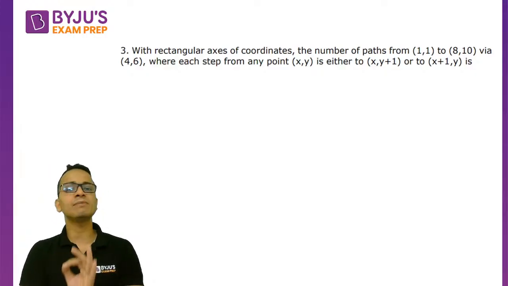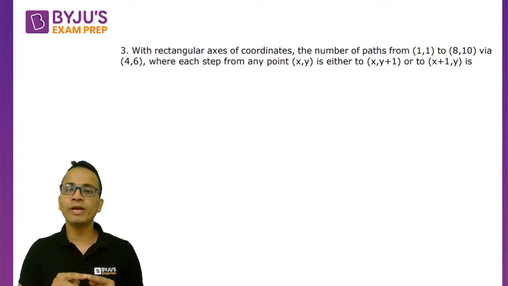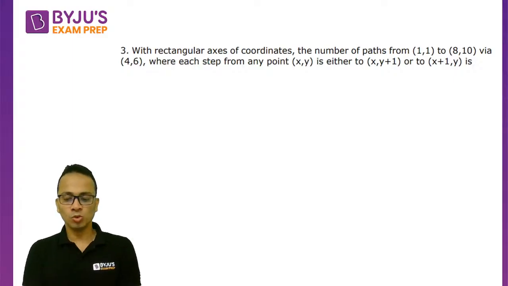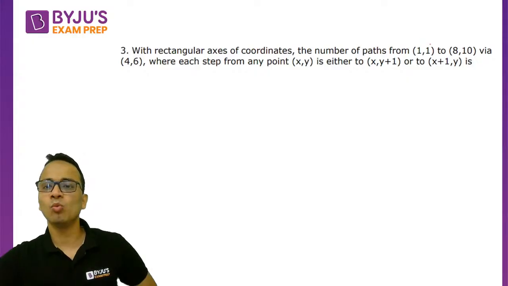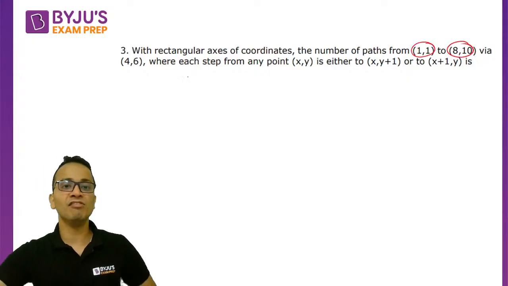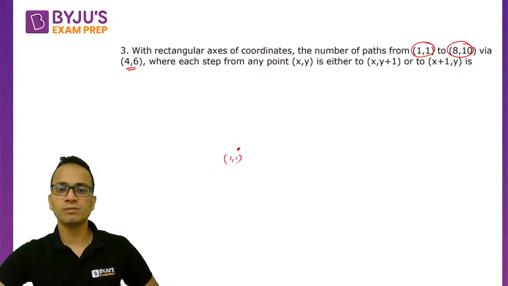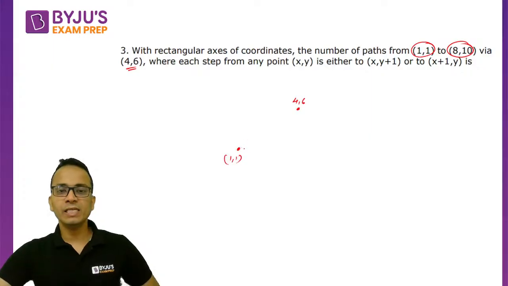A very easy concept of permutation combination where you'll have to find out the number of shortest paths from a point to another point. Okay, so this is the question totally based on that. So we will start by drawing a rough figure for this. So मुझे कहां से कहां पे जाना है, 1,1 से 8,10 पे जाना है via 4,6. So first of all, let's say this point is 1,1 and I'll go to 4,6, this point. So this is 4,6.